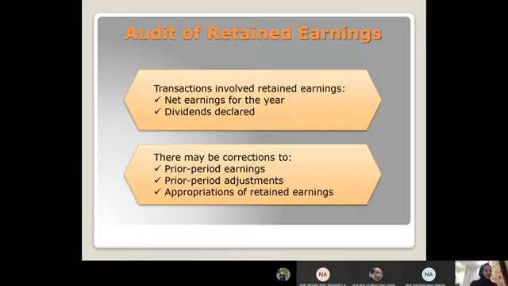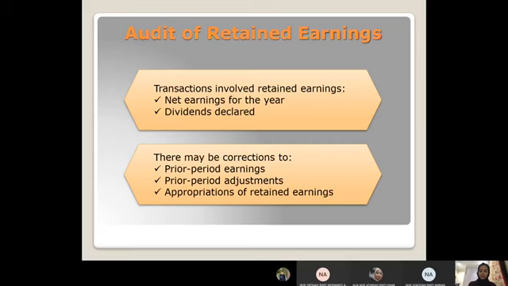So for audit of retained earnings, the only transactions involving retained earnings are net earnings for the year and dividends declared. Other changes in retained earnings may include correction of prior period earnings, prior period adjustments, or credits directly to retained earnings, and the setting up or elimination of appropriations of retained earnings. To begin the audit of retained earnings, the auditor first analyzes retained earnings for the entire year.